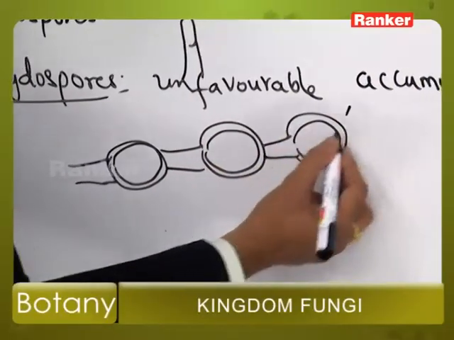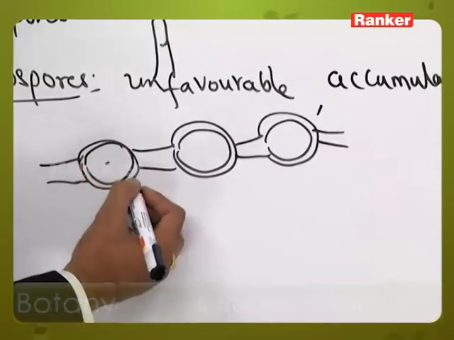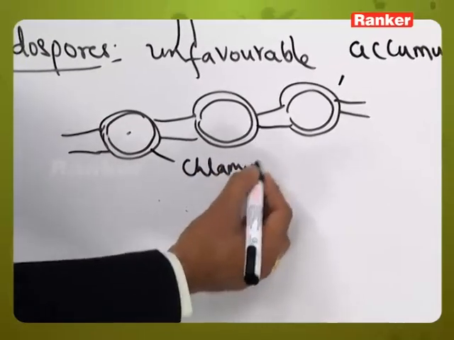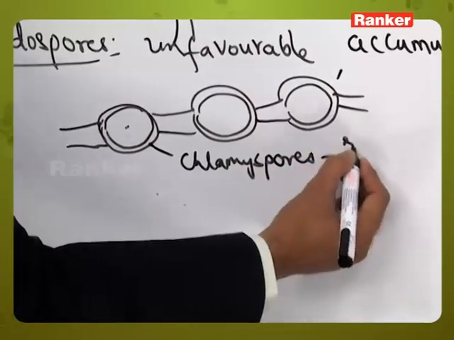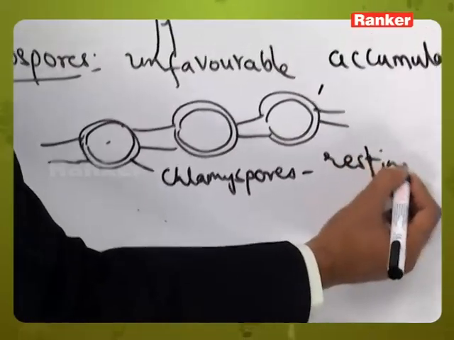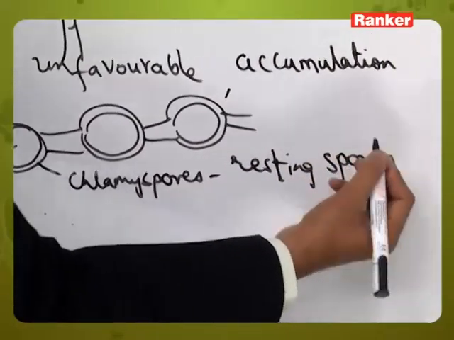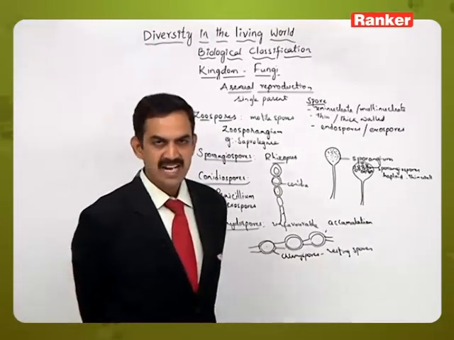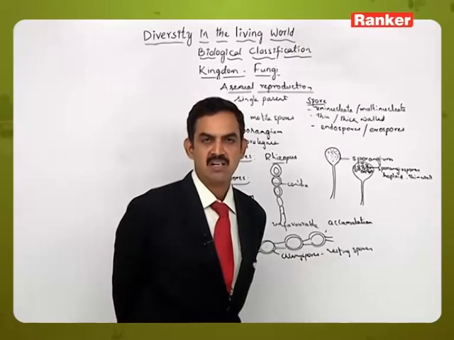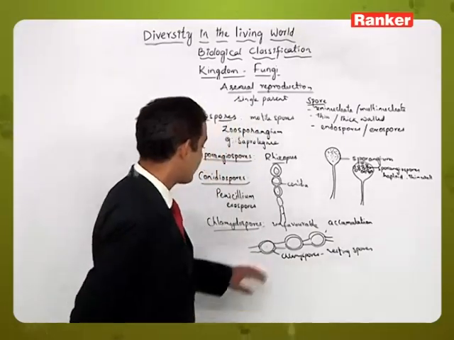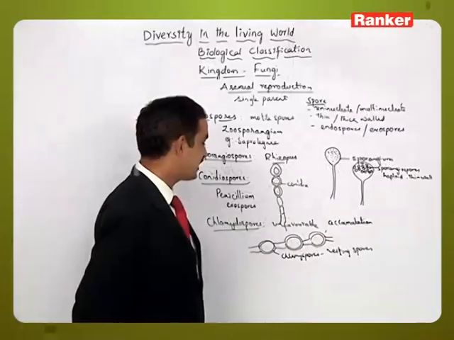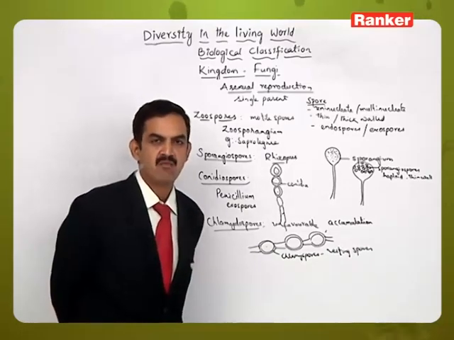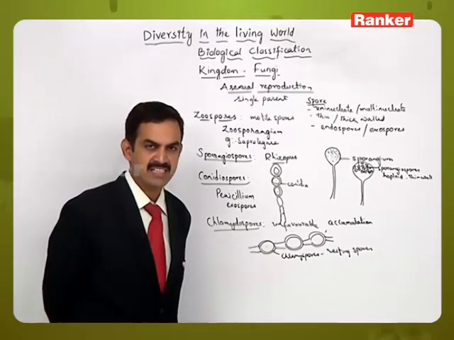This thick walled structure which contains the haploid nucleus is called a chlamydospore. Chlamydospores are considered to be resting spores because they are formed during unfavorable conditions. That's the reason why they remain in the resting condition till they regain favorable conditions. Once favorable conditions are regained, they germinate and give rise to new individuals, and each chlamydospore may contain more than one nucleus. So those are multinucleated in their condition.